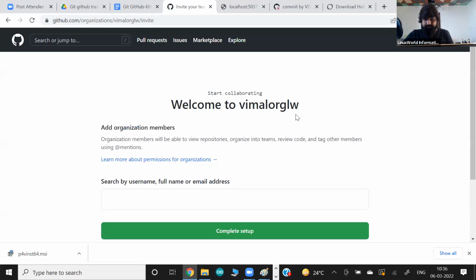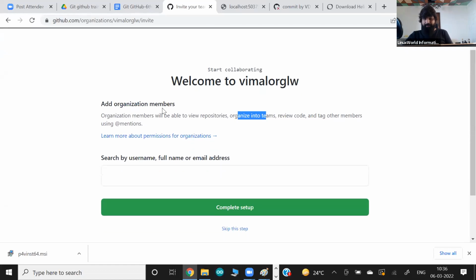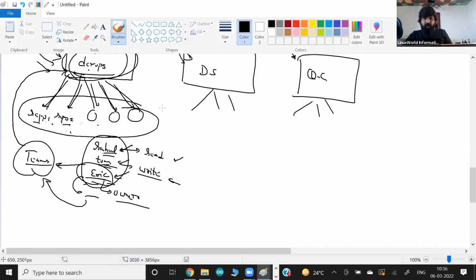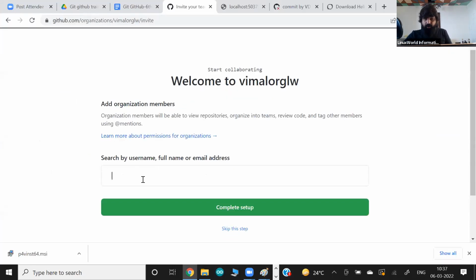Okay, it's done. Now the motto of the organization is to be able to manage the repositories, organize in teams, and some more things you can do here, right? But in the organization, normally you have members who will work with you. So you can call the member and connect the member. Obviously you will connect the members whom you know. So I can write a name here or email ID, full name, and they help you in the search engine by GitHub.